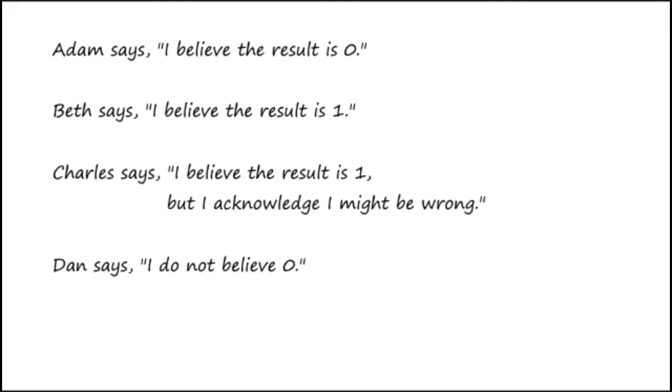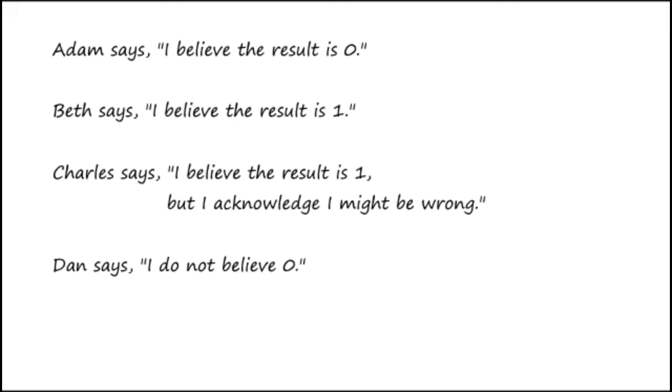Adam and Beth are expressing beliefs about the Boolean result currently on the screen, though they have not seen it. Their reasoning does not matter, only that they are expressing a belief. Adam might assume a pattern in previous outputs, while Beth could have deeper understanding of the machine's algorithm. Charles is also asserting a belief but with epistemic humility. He publicly asserts his belief while acknowledging uncertainty, distinguishing his position from Adam's and Beth's in terms of confidence rather than content. Dan's statement is more ambiguous because it only negates one belief without affirming another.